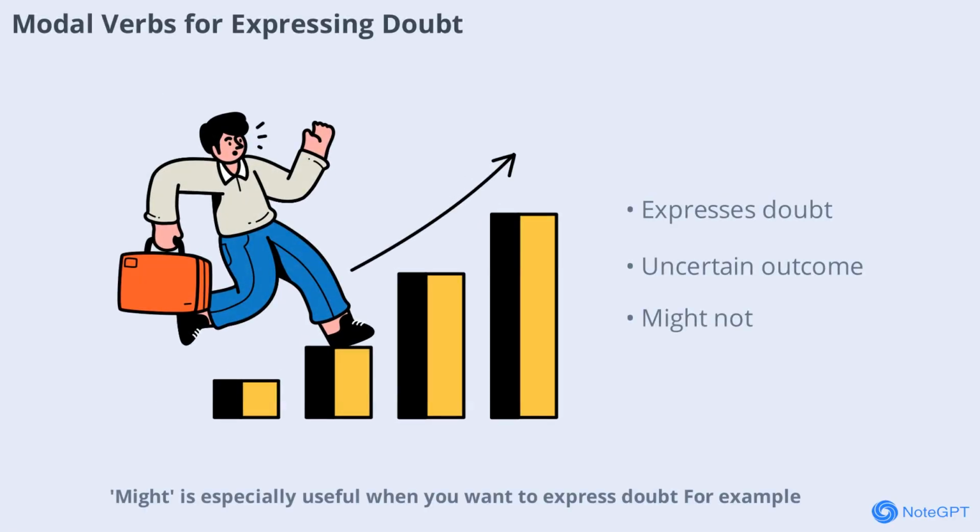Might is especially useful when you want to express doubt. For example, he might not come to the meeting. This shows you're not sure and leaves room for uncertainty.